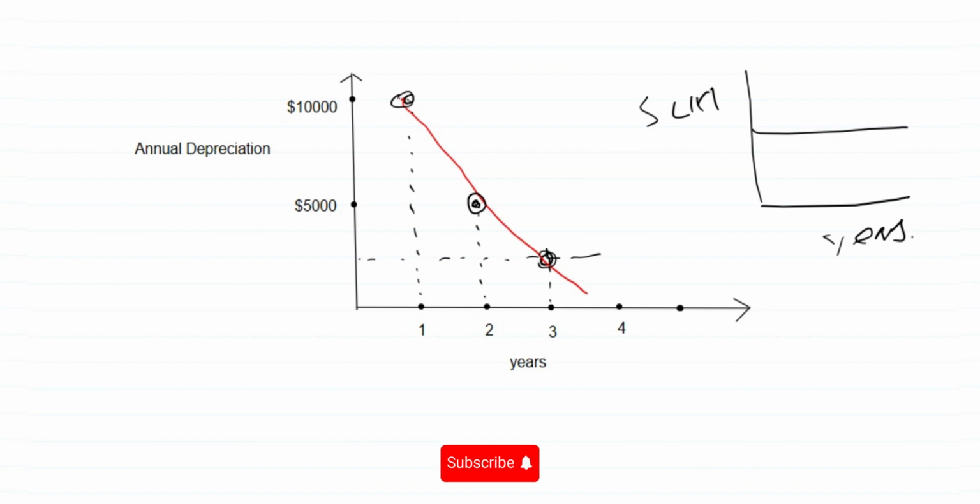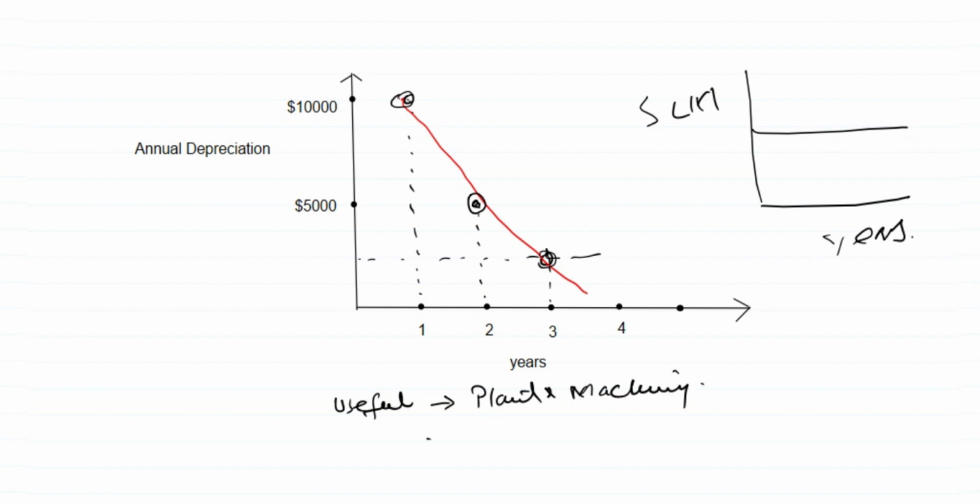So this method is very much useful for plant and machinery and technological products like computers, etc. Okay. Now after that we are going to attempt another exercise, or we'll say another example.